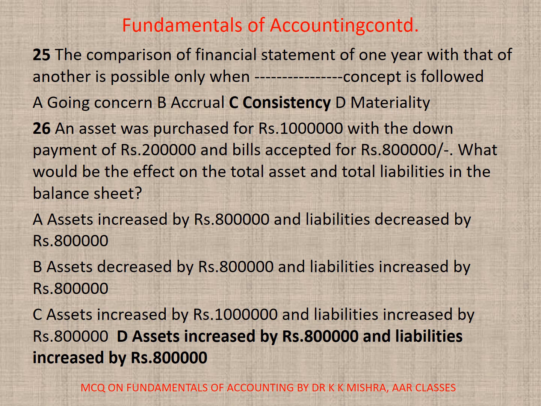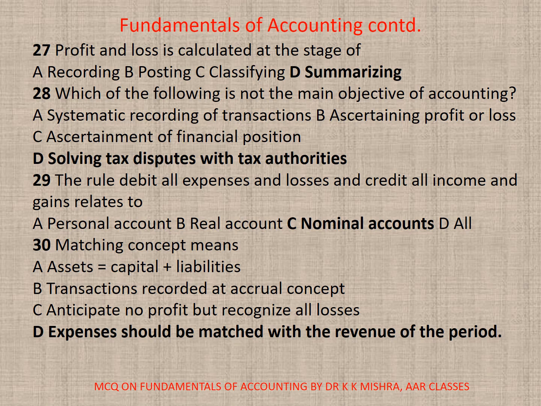26. An asset was purchased for rupees 10 lakhs with the down payment of rupees 2 lakhs and bills accepted for rupees 8 lakhs. What would be the effect on the total asset and total liabilities in the balance sheet? So the correct option is D. Assets increased by rupees 8 lakhs and liabilities increased by rupees 8 lakhs. 27. Profit and loss is calculated at the stage of A. Recording, B. Posting, C. Classifying, D. Summarizing. Correct option is D.